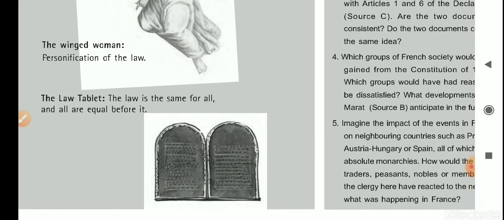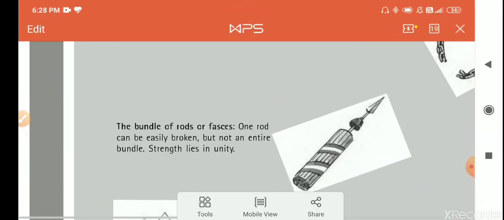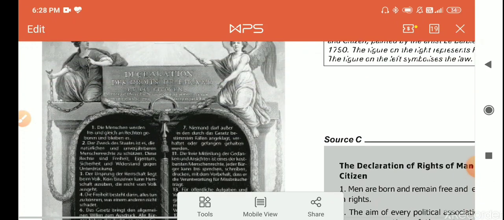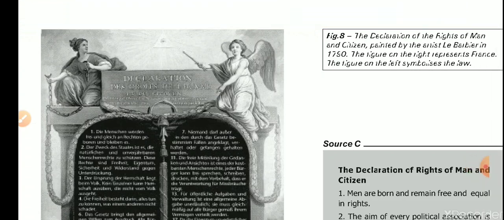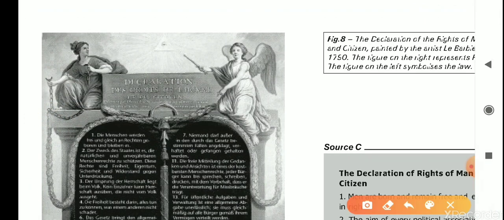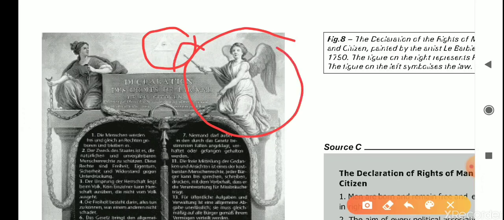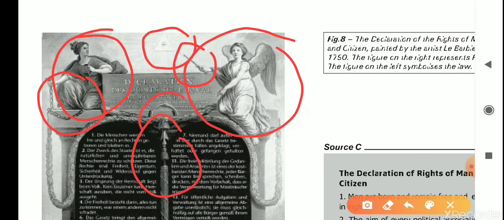These symbols are here in the Declaration of Rights of Men and Citizens. So observe the symbols. Everything we can see here.